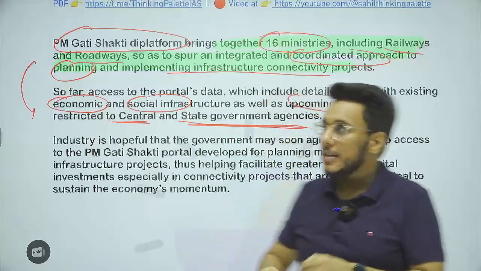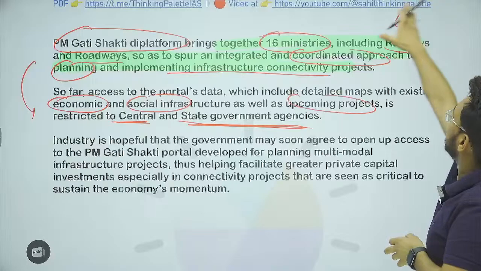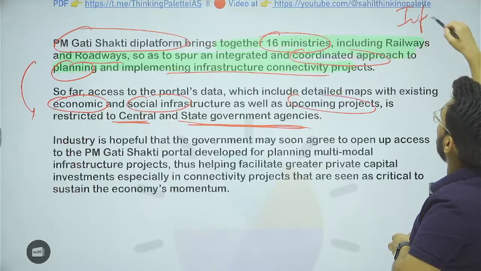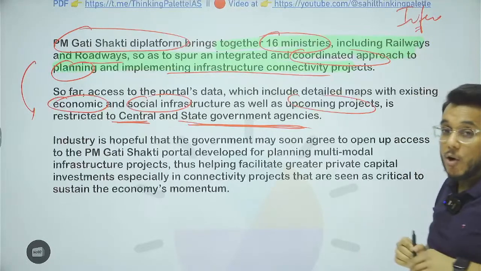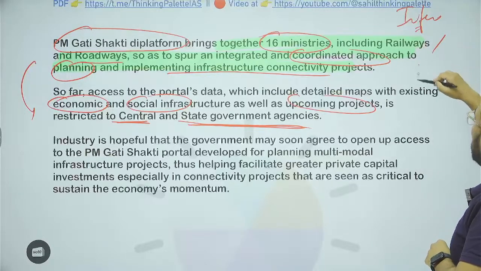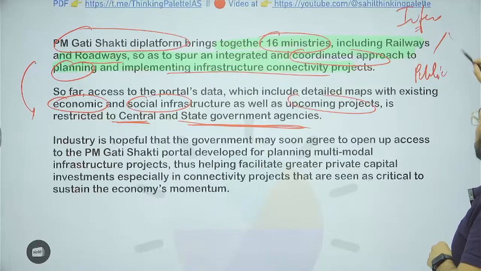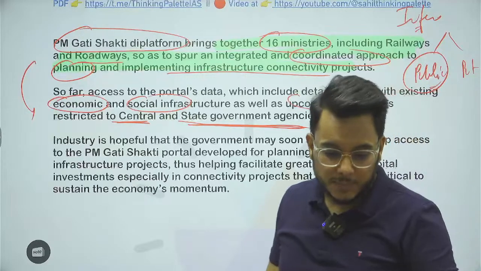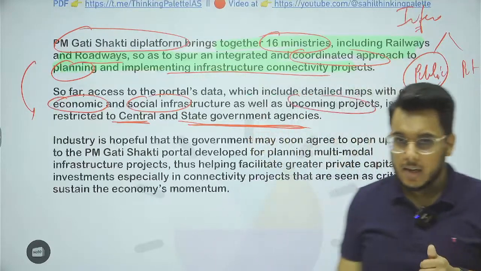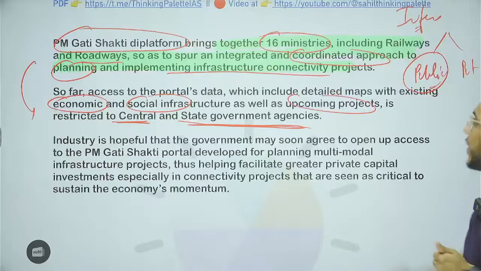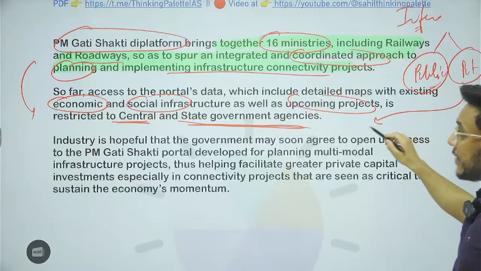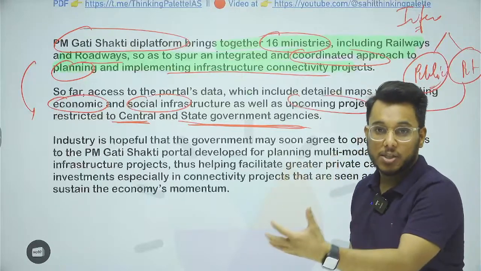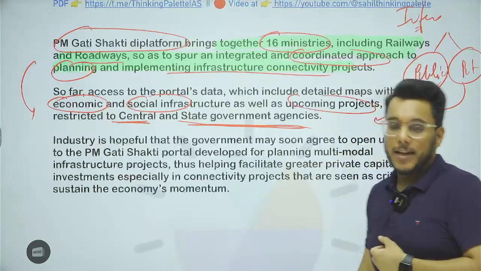Now understand this thing, infrastructure development is very important, and for infrastructure development, both the public sector, that is the government, as well as the private sector, have to invest. If only the government sector invests, it cannot help. Private sector investment is very much important, and the private sector is saying that if you tell us where you are investing, we can also come out with our own investment plans.